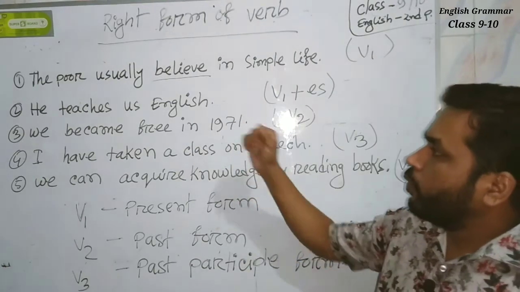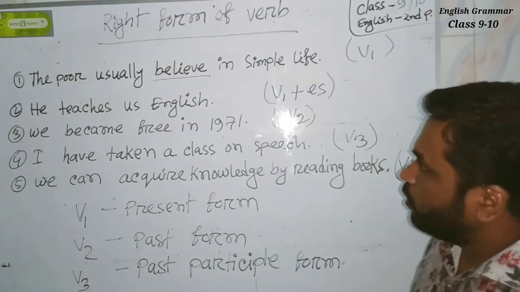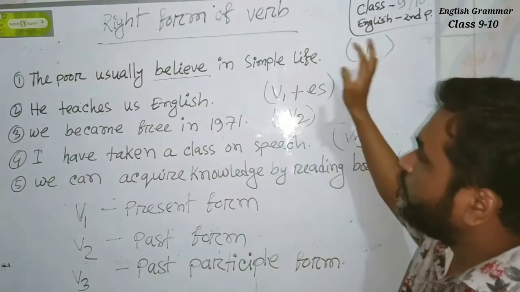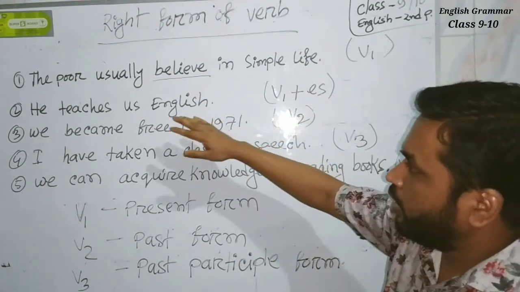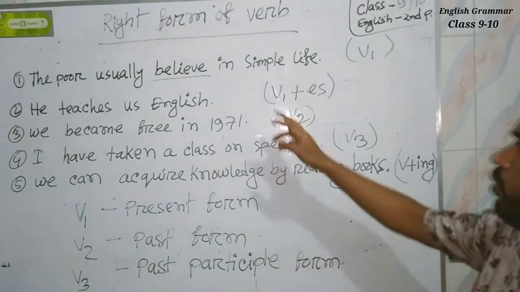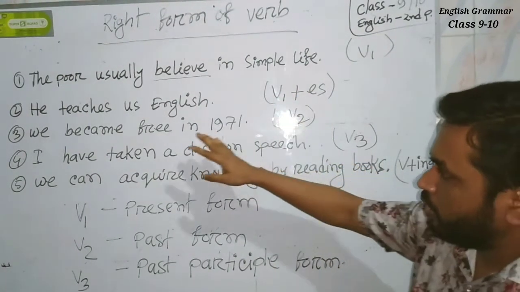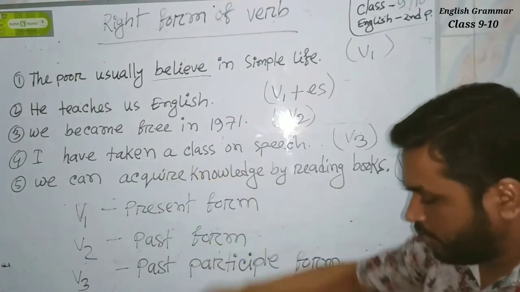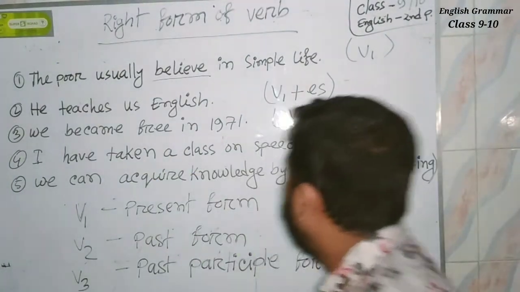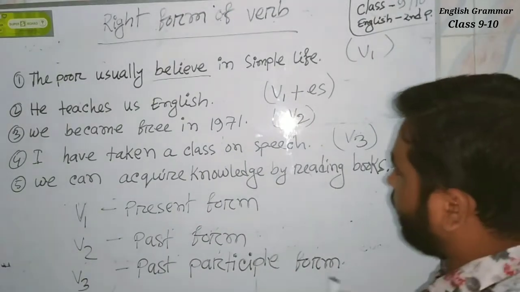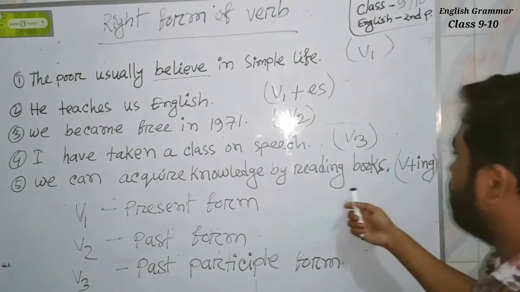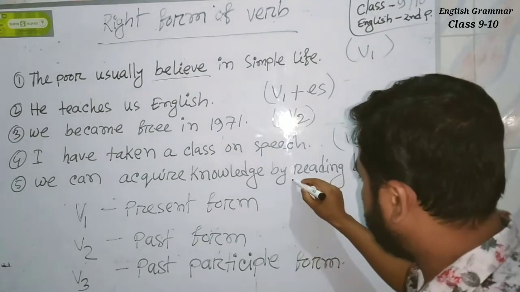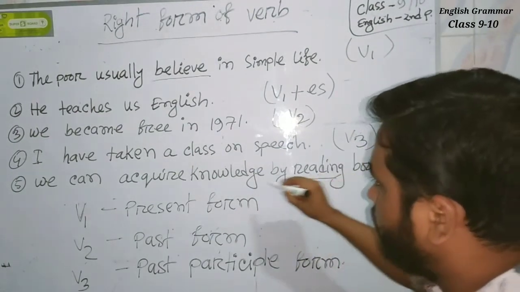So through these sentences we come to know that in the first sentence B1 is used, in the second sentence B1 plus es is used, in the third sentence B2 is used, in the fourth sentence B3 is used, and in the final sentence B plus ing is used.